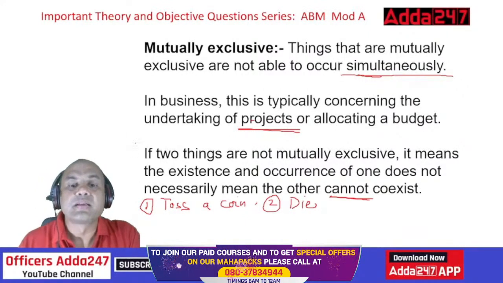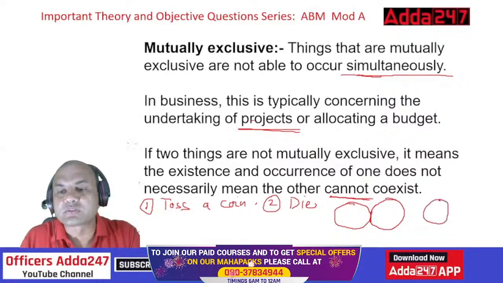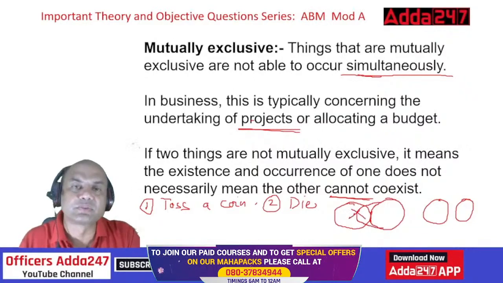Okay. See here, always remember exclusive events are shown like this. This is one and the second part is over here. These are not attached. But inclusive means they are common. They can coexist at one time. So this is not the case in exclusive events.